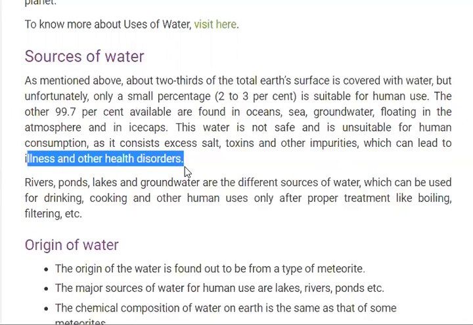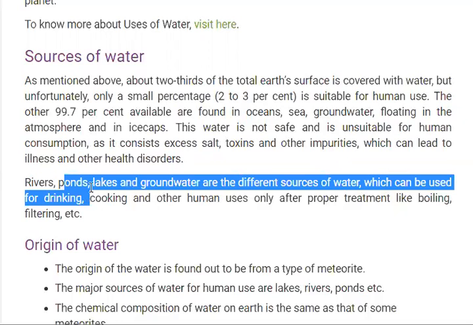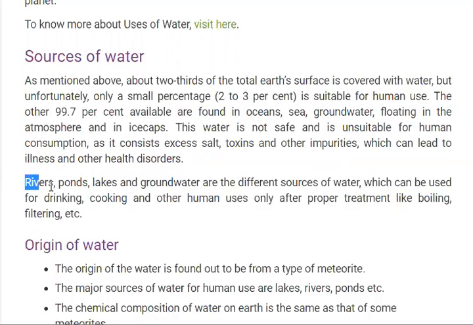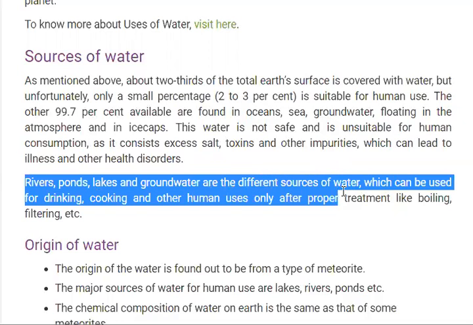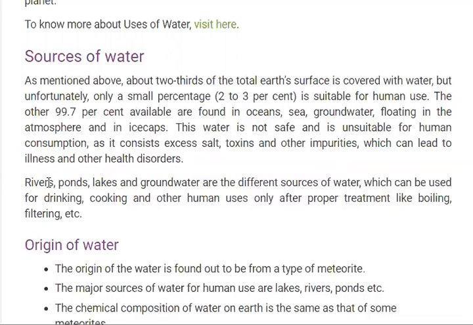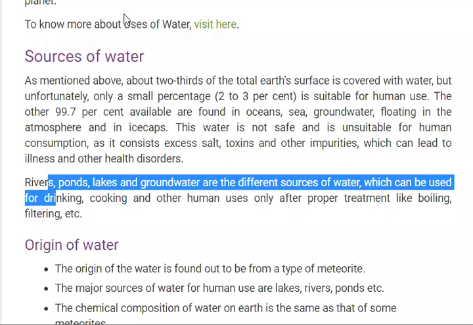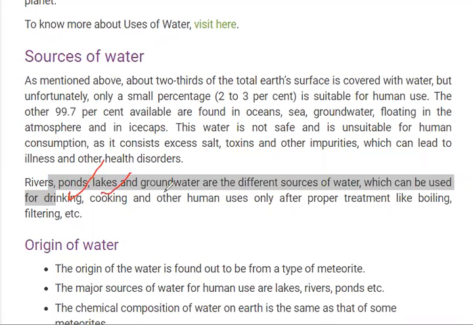So we do not use this water for drinking. Rivers, ponds, lakes, and groundwater are the sources of water which can be used for drinking, cooking, and other human uses, after a simple treatment like boiling or filtering.